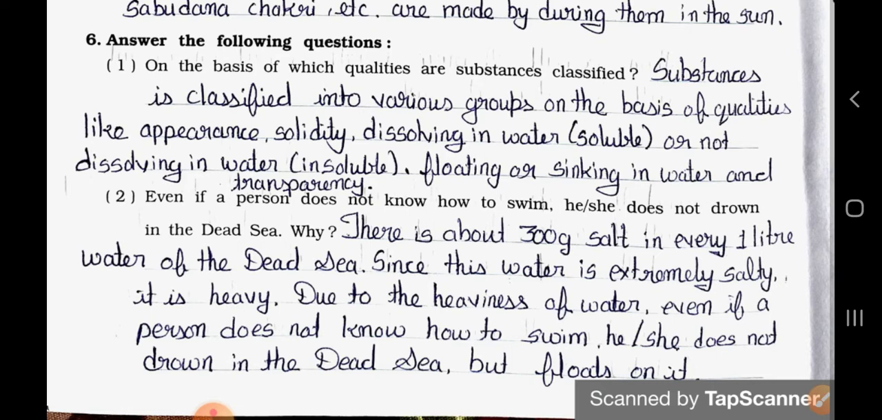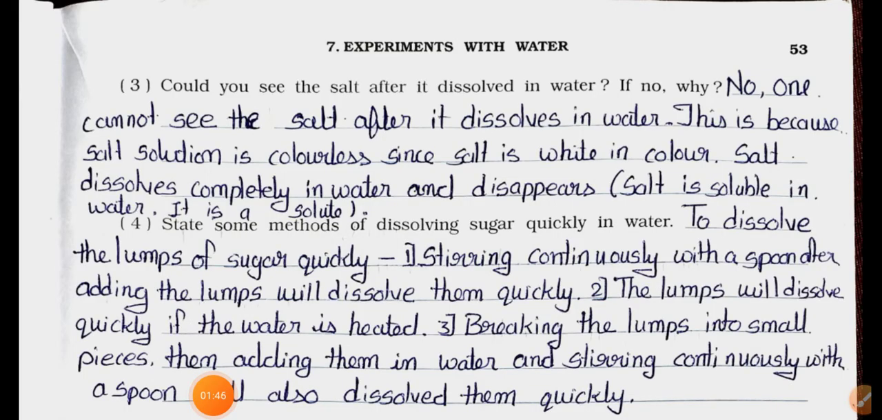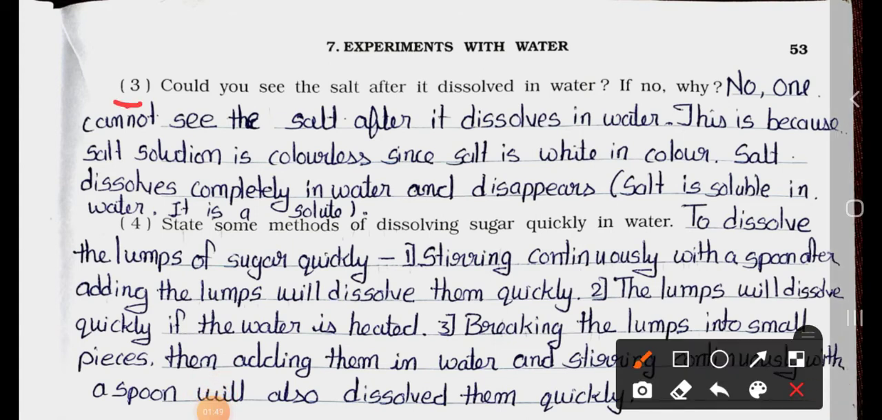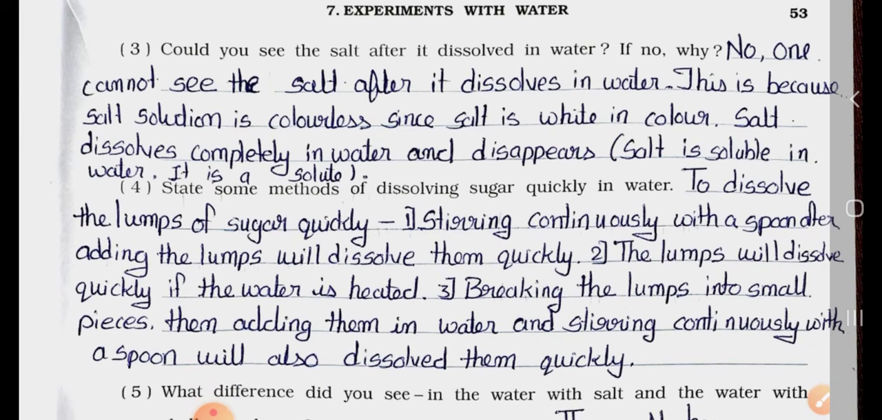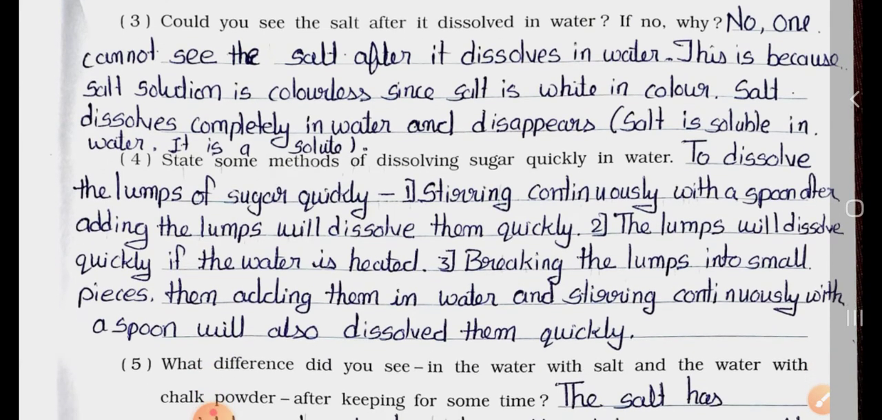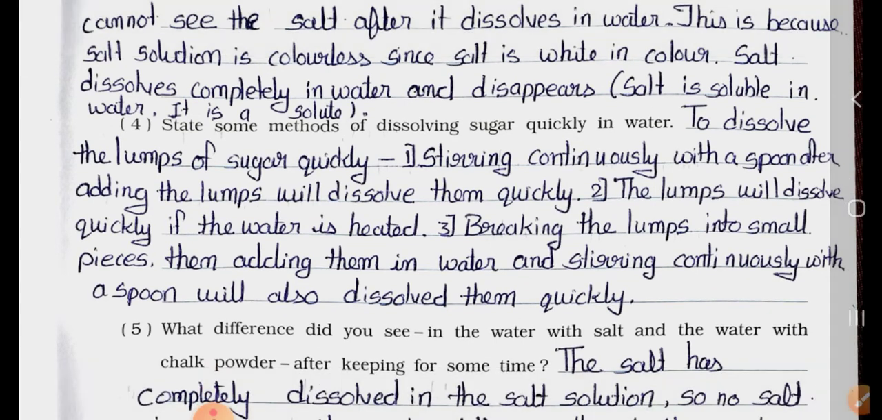Now see question number 3 on the next page. Could you see the salt after it dissolved in water? If no, why? Answer is no. One cannot see the salt after it dissolves in water. This is because the salt solution is colorless. Since salt is white in color, it dissolves completely in water and disappears. Salt is soluble in water. It is a solute.